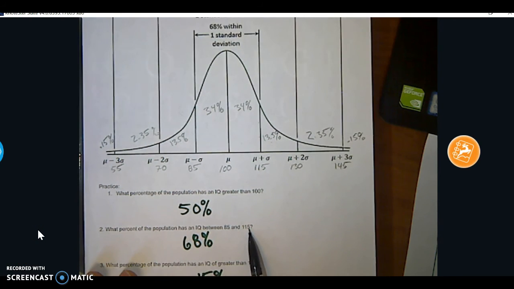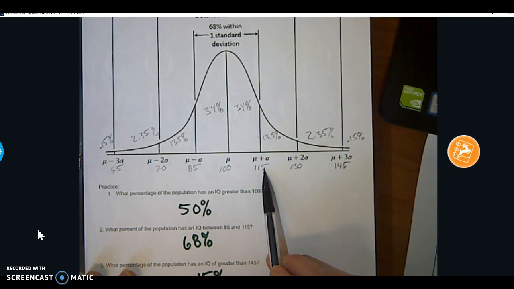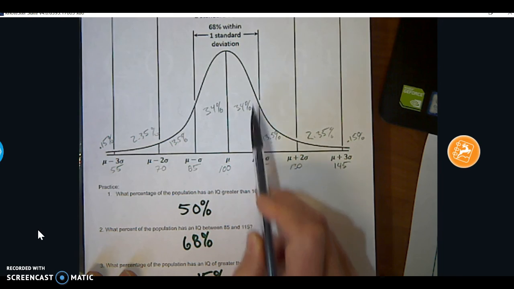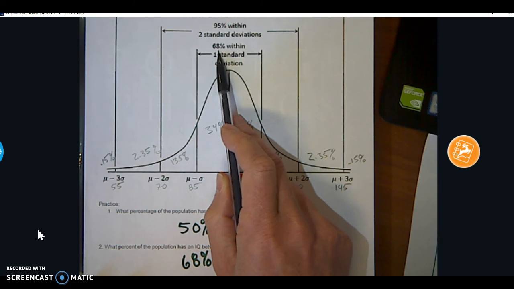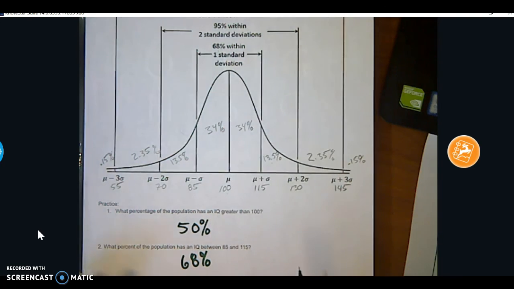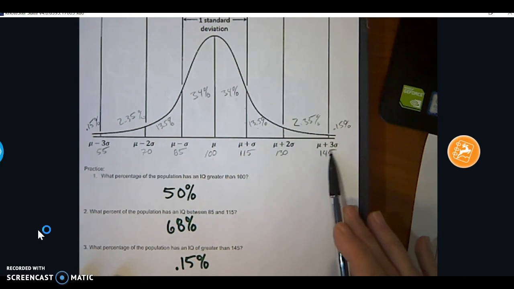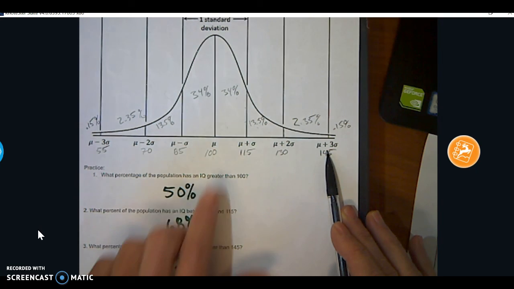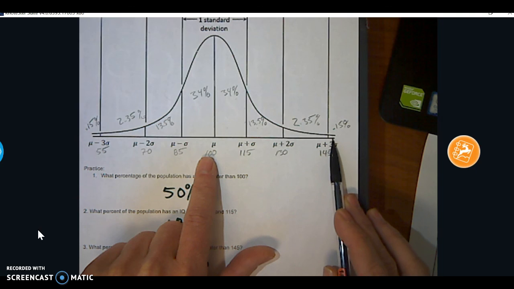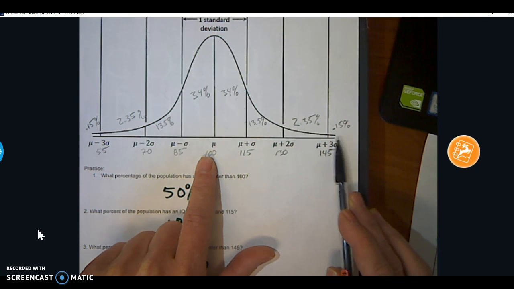IQ between 85 and 115. So 85 is 1 standard deviation below the mean, and 115 is 1 standard deviation above. 34 plus 34, 68% fall within that 1 standard deviation, plus or minus. The next one, what percentage of the population has an IQ greater than 145? Well, 145 is 3 standard deviations above the mean. So what does this little portion correspond to? 0.15%. So far less than 1% of the population has an IQ of that level.